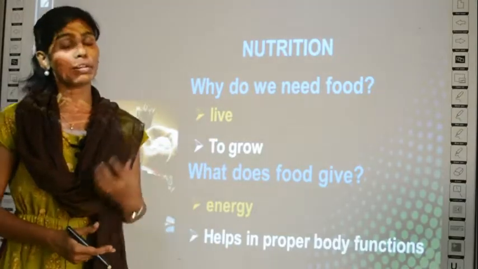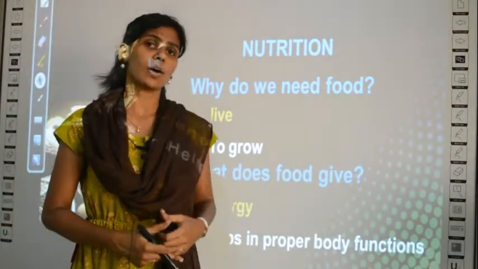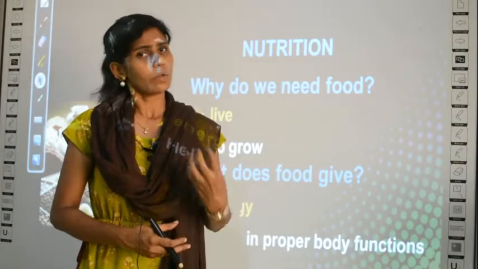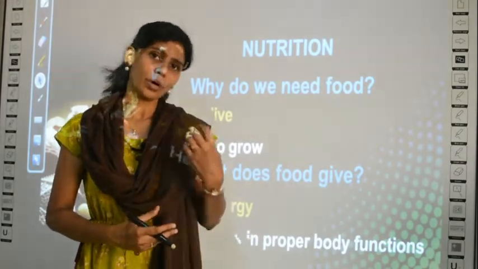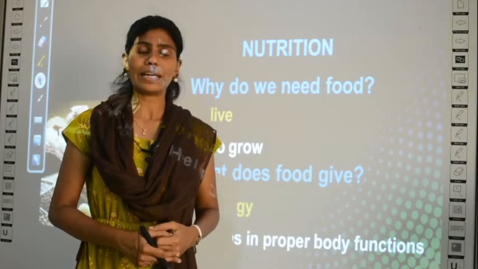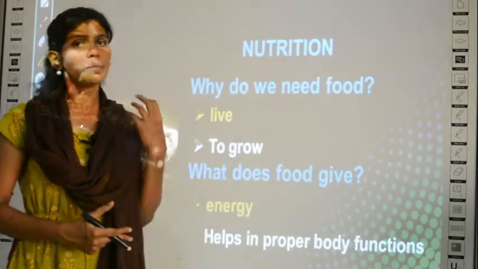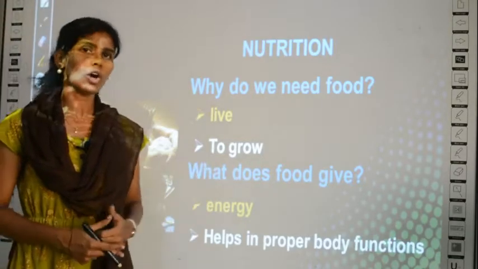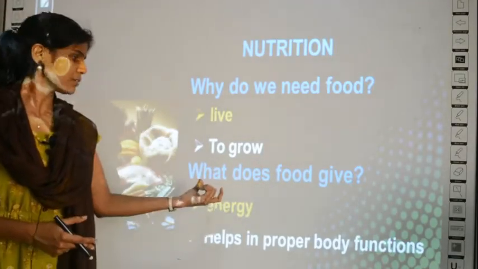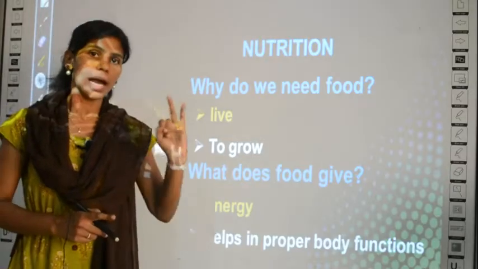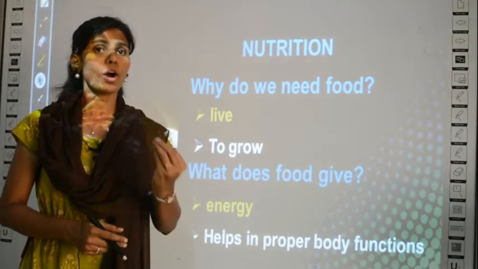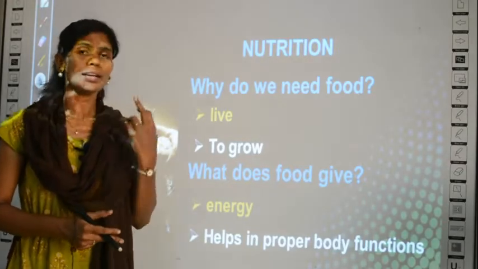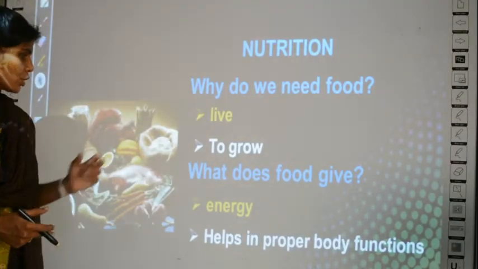Clear? Say for example, if you drink less water, your kidney may develop stones, like that. When some food is not given properly to your body, then it will lead to some complications in the organs of your body, which will lead to diseases, or it will disturb your body function. So what food gives you? Food gives you energy, and also it helps in the proper functioning of your body. Only when you eat properly, the organs of your body will function properly.